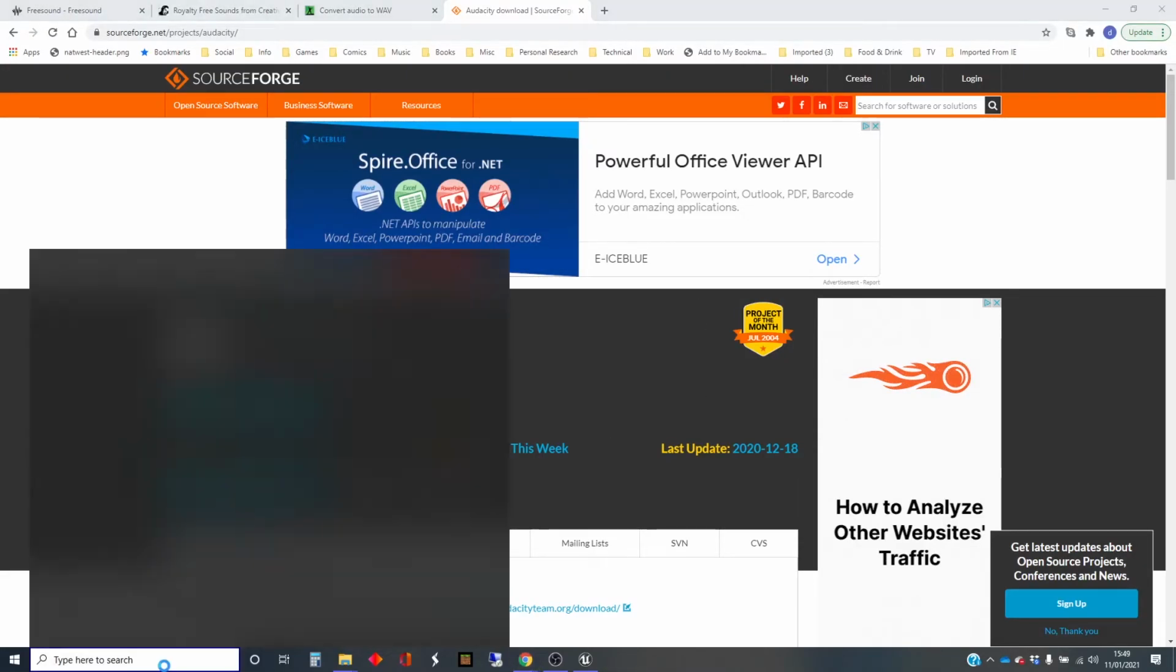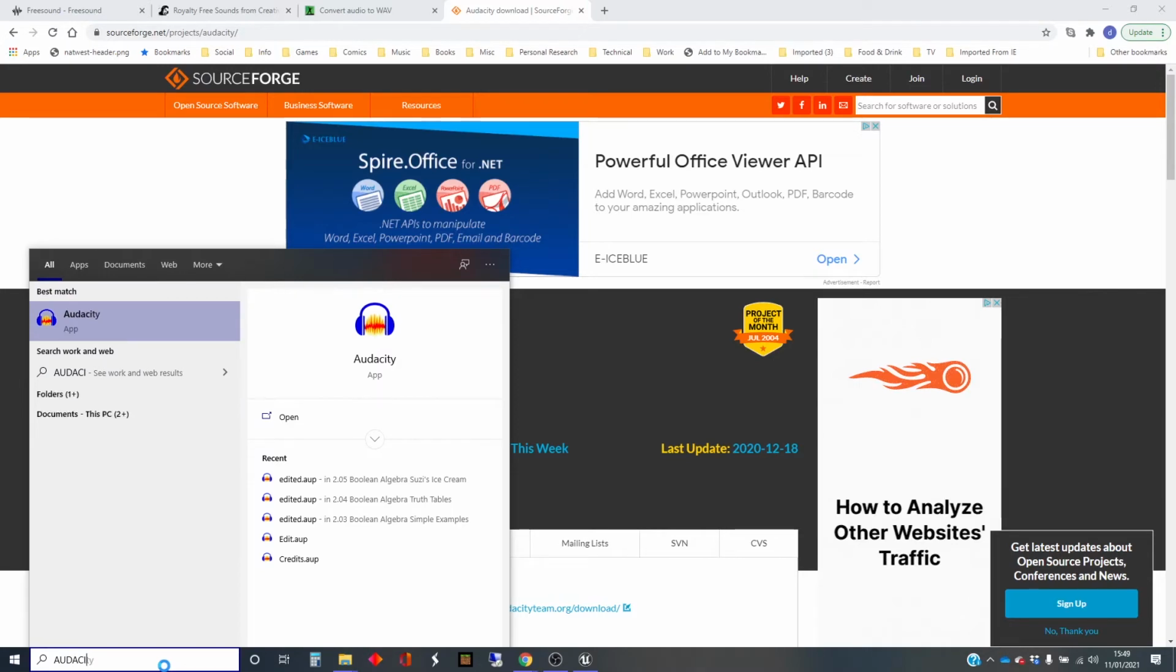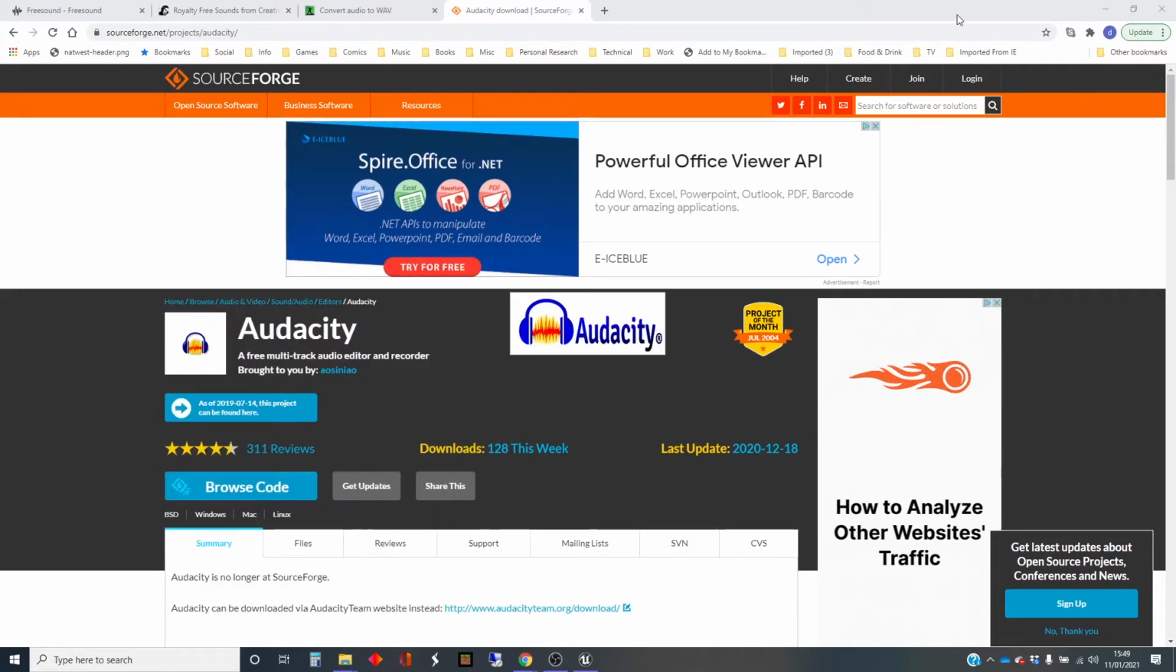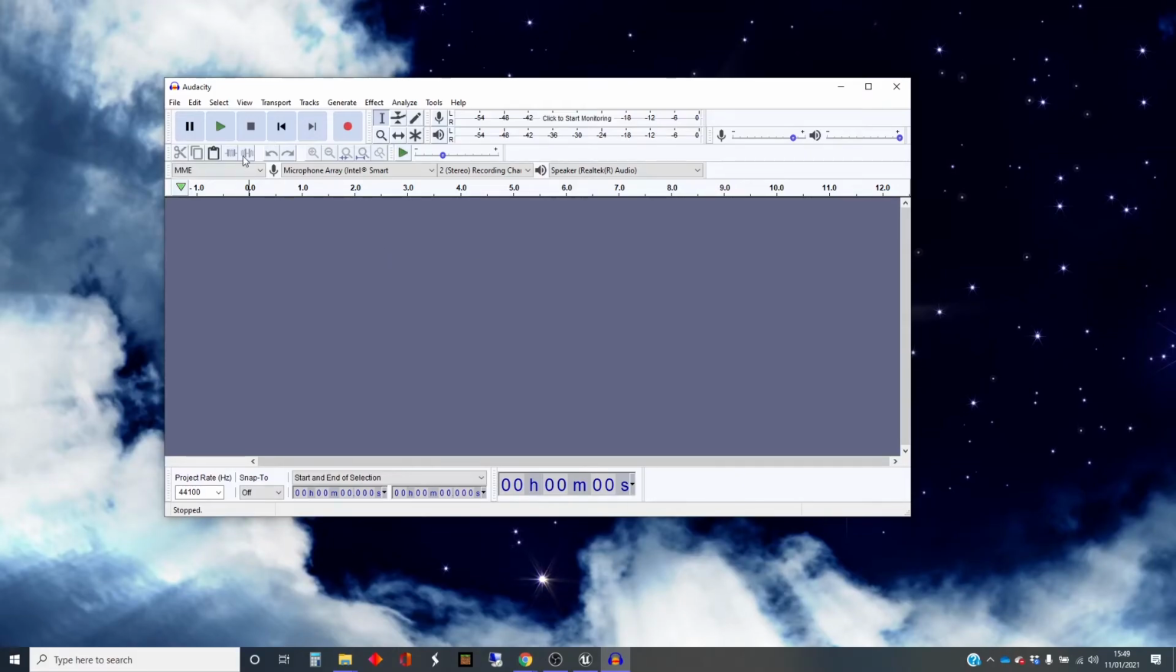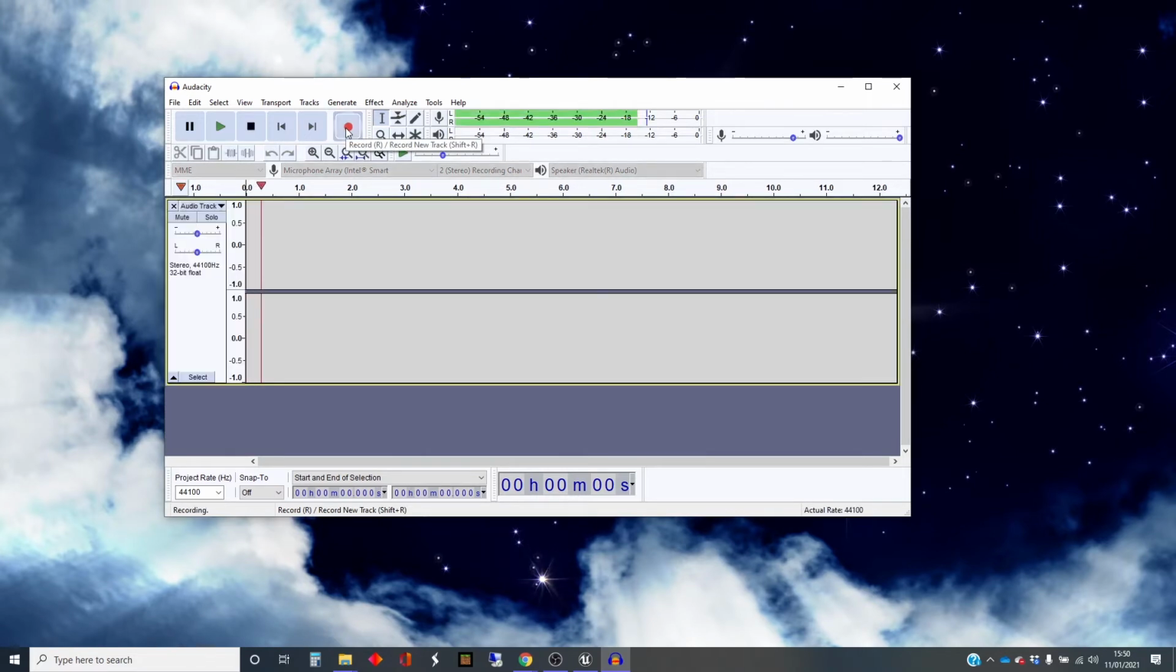Okay, so we're going to get Audacity up. My microphone on this computer isn't great, but I'm not after a quality sound here. I'm just showing you the process. If you're getting serious about this, you want a decent microphone and some reasonable kit. But Audacity is a pretty good tool. I hope my microphone is enabled. I'm going to click record, and I can see that my voice is coming through.